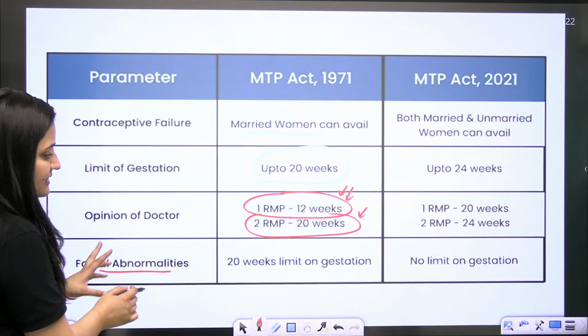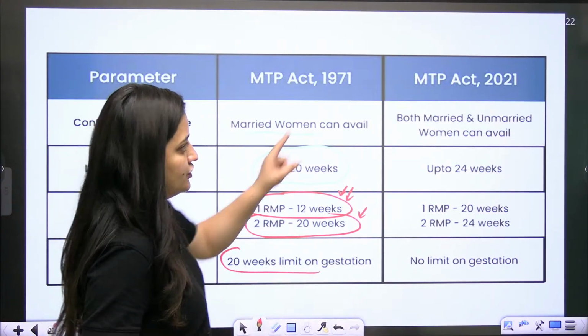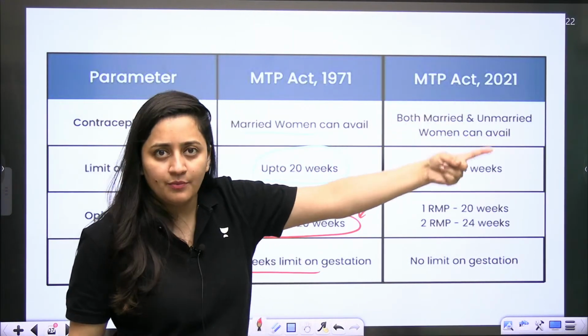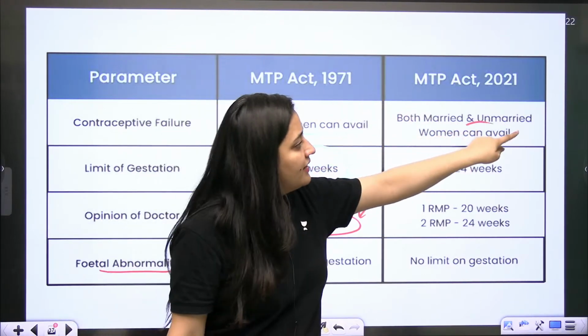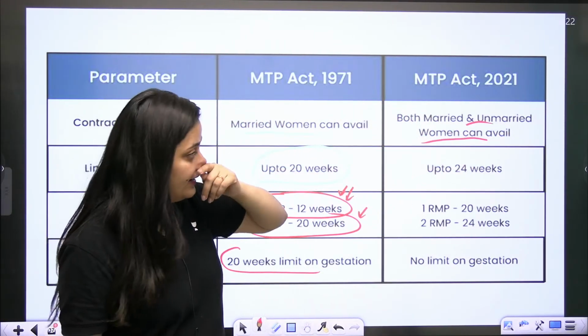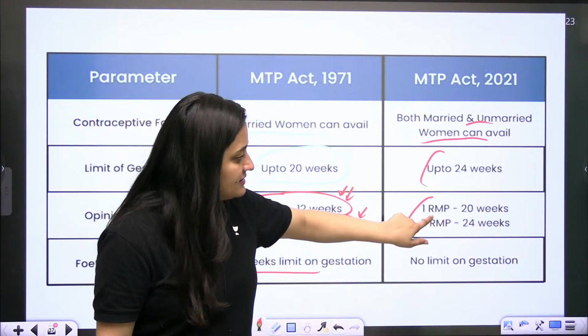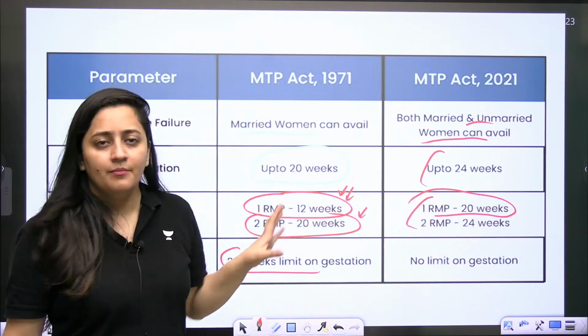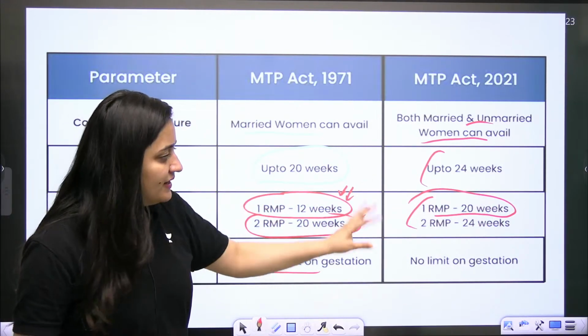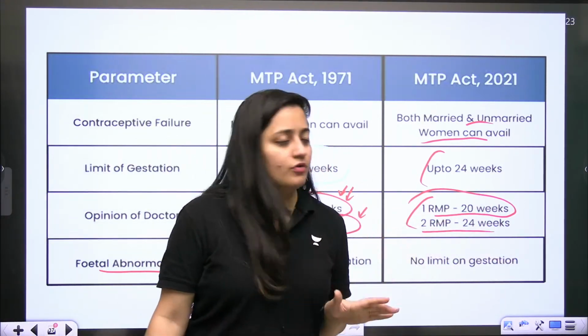So in fetal abnormality cases, there is a 20 weeks limit on gestation. And in 2021, some amendments, some changes were made. So both married and unmarried women can avail it, right? So up to 24 weeks, they can go for MTP. So as I said, for 20 weeks, one medical practitioner needs to give the opinion and sign the papers. And for 24 weeks, like this.